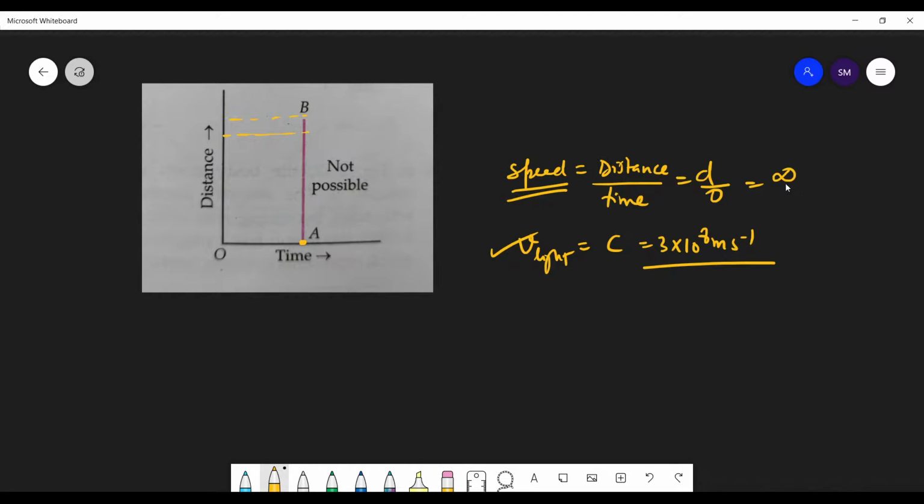So that's not possible, that is why this graph is not possible. Got it, students? Good.